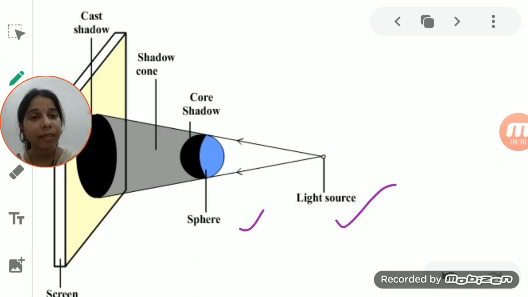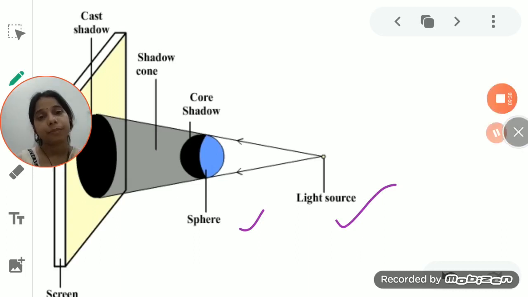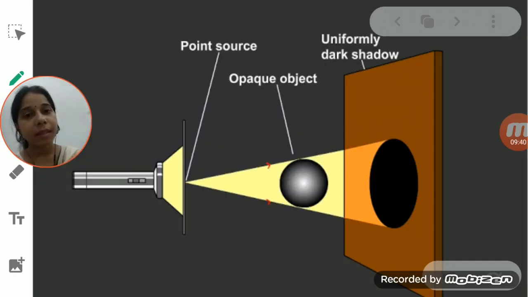So a source of light, an opaque object and a screen, all these things are the sources of the shadow. We said that in the dark there is no formation of a shadow. A shadow is basically formed in the light only.